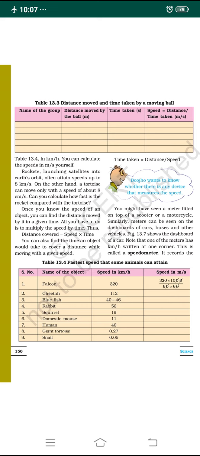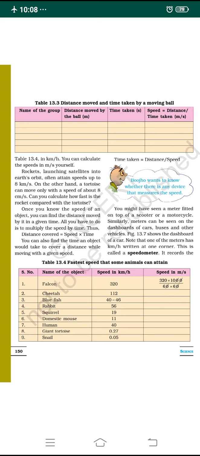All we have to do is multiply speed with time, then you will get the distance covered. So distance covered is equal to speed into time. D is equal to S into T.